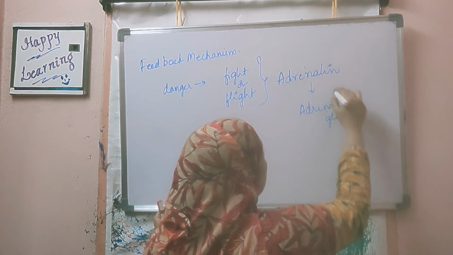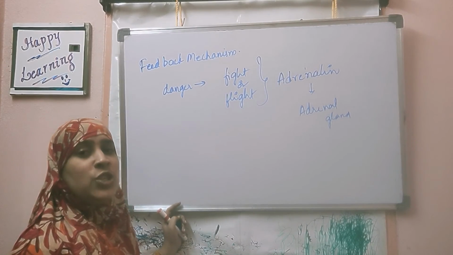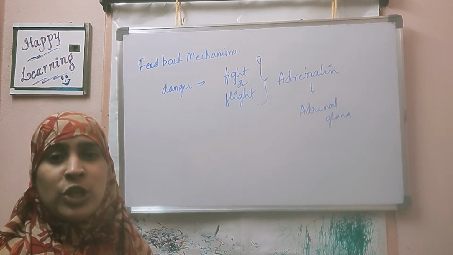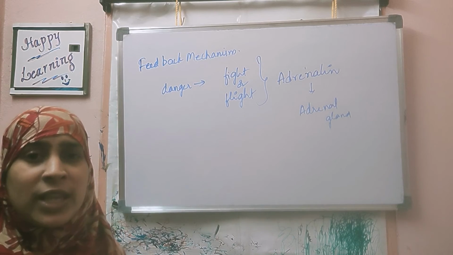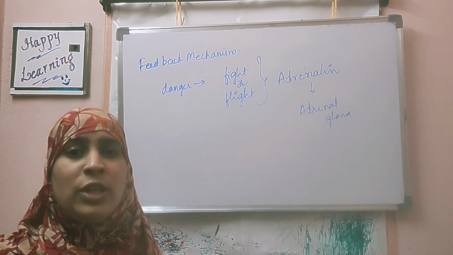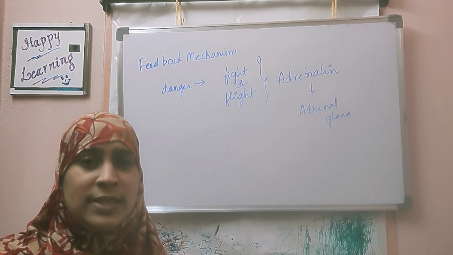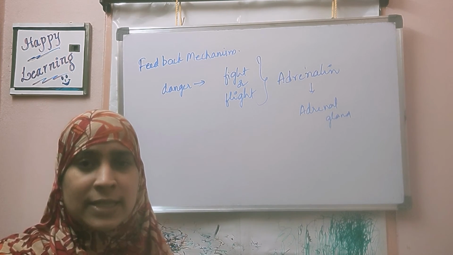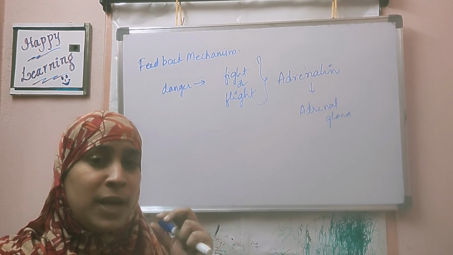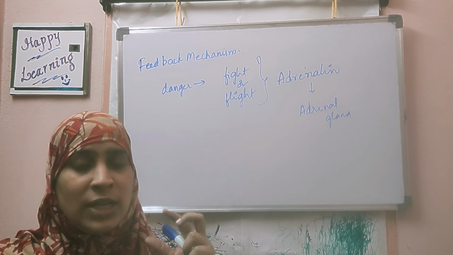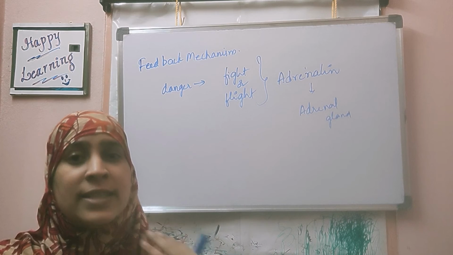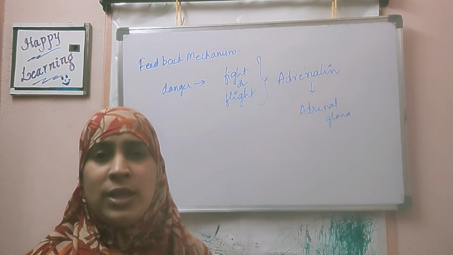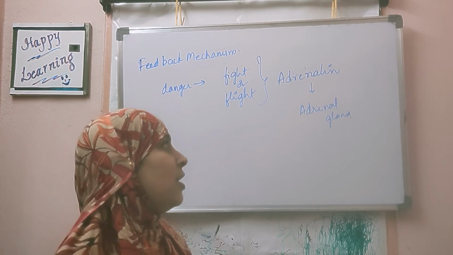The adrenal gland secretes a hormone called adrenaline. It is also called the fight or flight hormone. When you are afraid, when you are depressed, when you are angry, in all these cases this hormone will be released. Because of this, all these changes like pupil dilation, increase in blood vessel diameter, increase in blood pressure, increase in heart rate, and goosebumps on the skin are seen. All these reactions are because of the adrenaline hormone.